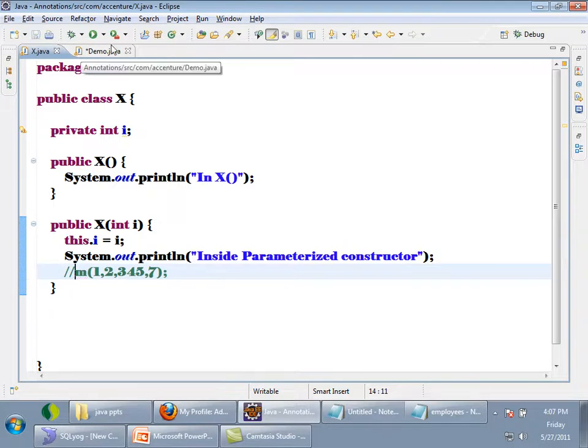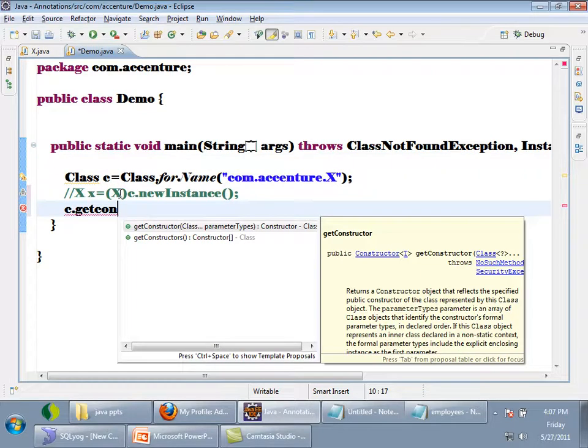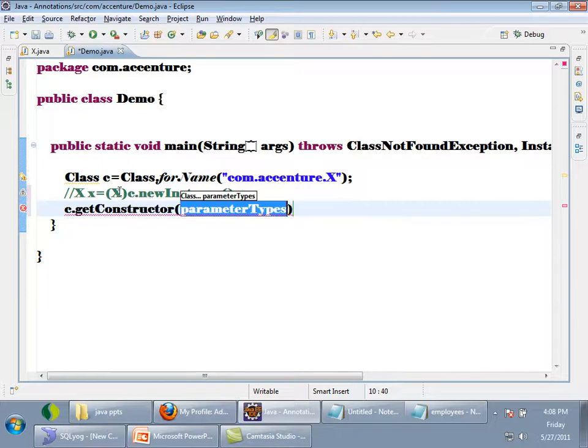Now coming back here, there is a method in Class called getConstructor. Class parameters, Class dot dot dot parameterTypes. There can be more than one overloaded constructor. Now if I say getConstructor, if we want to use those parameters, then how? It is just like using an array. It can be used like an array. I have 1, I have 0, I have 2. You can use it, right? Now parameter types.